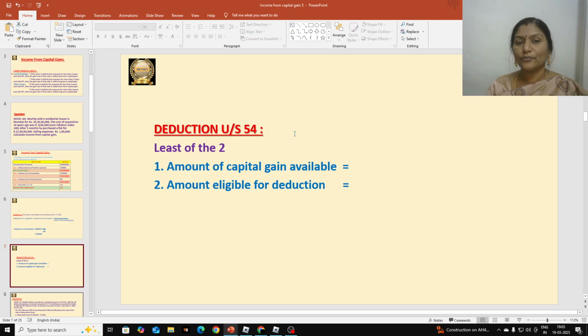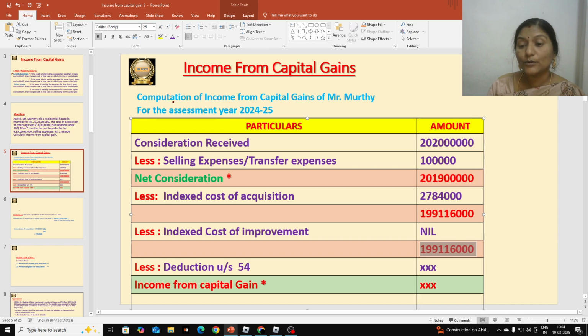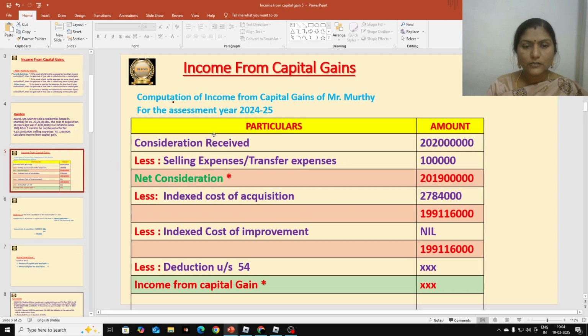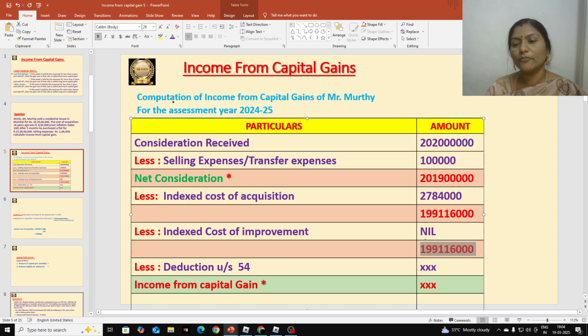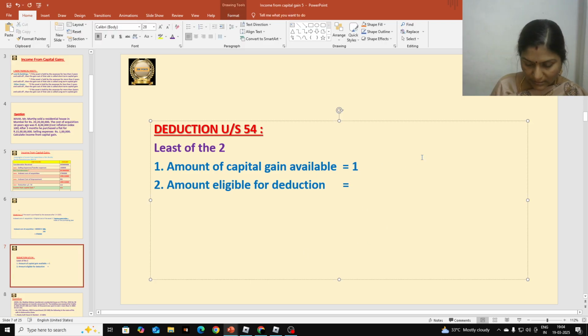Deduction under section 54: least of the two, always. First one is the amount of capital gain available. So how much capital gain is available here? 19 crores 91 lakhs 16,000. Whatever gain is available before giving deduction is known as the amount of capital gain available. So the amount of capital gain available is 19 crores 91 lakhs 16,000.